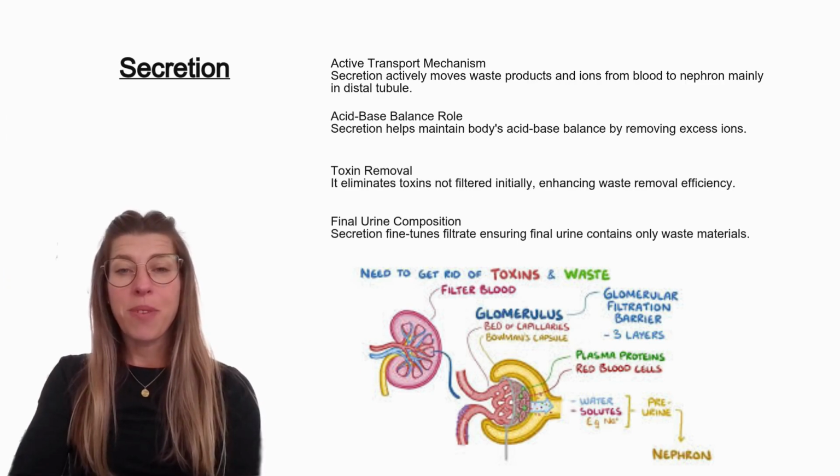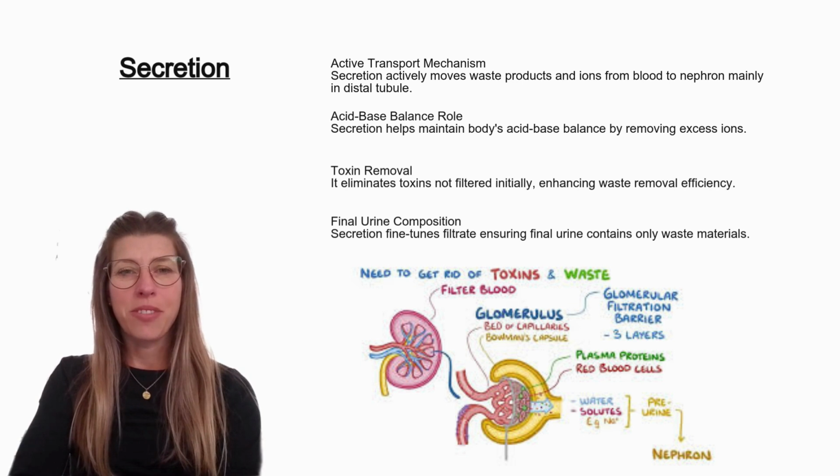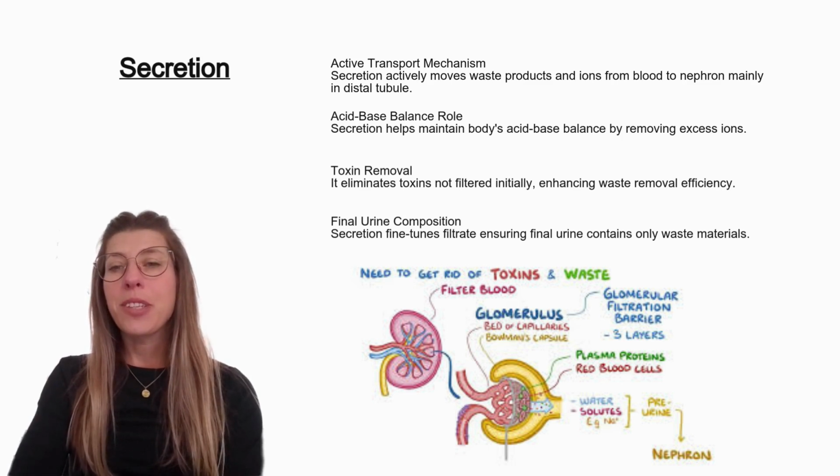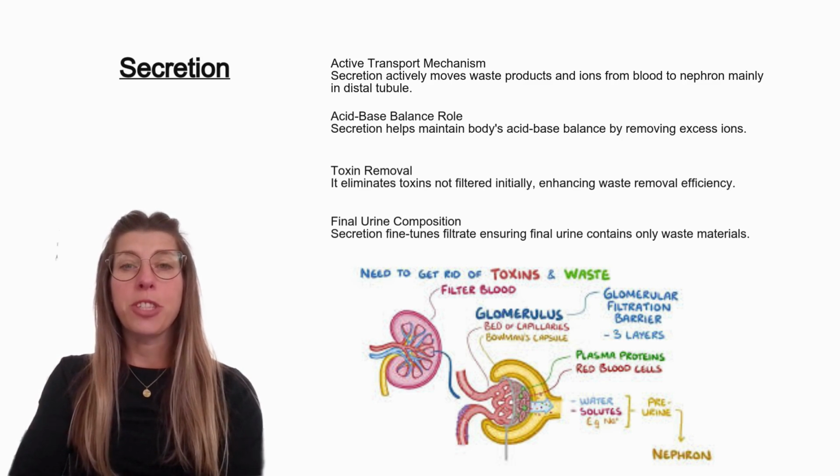Secretion within the nephron involves an active transport mechanism. Secretion actively moves waste products and ions from blood to the nephron, mainly in the distal tubule. Secretion helps maintain the body's acid-base balance by removing excess ions. It also eliminates toxins not filtered initially, enhancing waste removal efficiency. This secretion process fine-tunes the filtrate, which ensures that the final urine composition contains only waste materials.